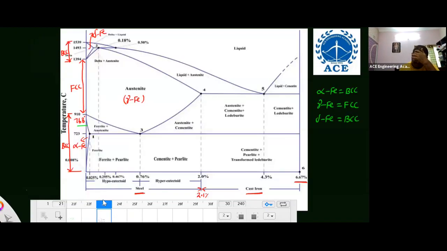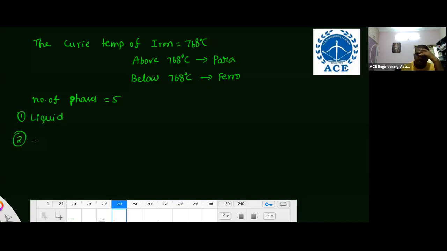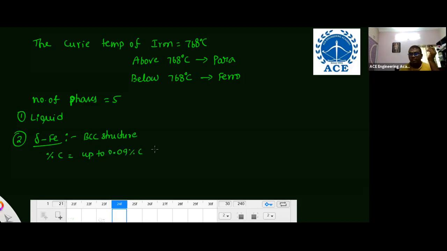Now listen carefully. Inside this, how many phases are there? Five phases are there. One is liquid, no problem, there is no structure. Second is delta iron. Its structure is BCC, and the maximum carbon it can dissolve is up to 0.09%. That is delta iron.